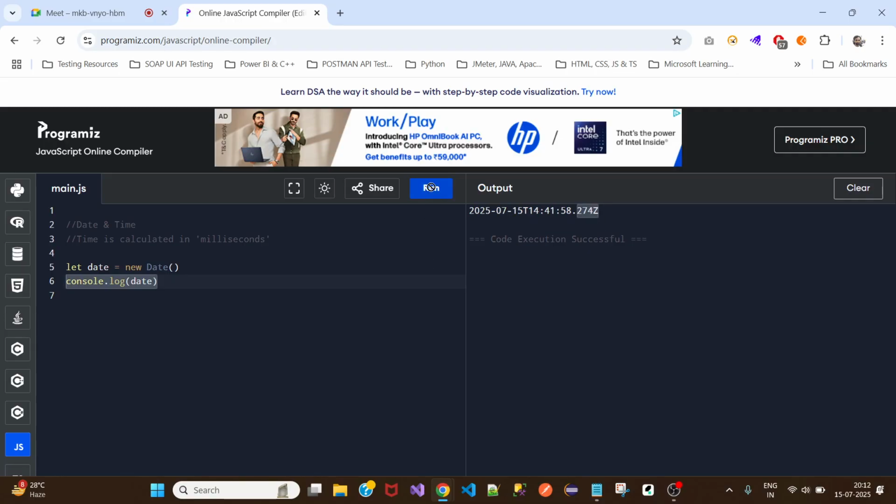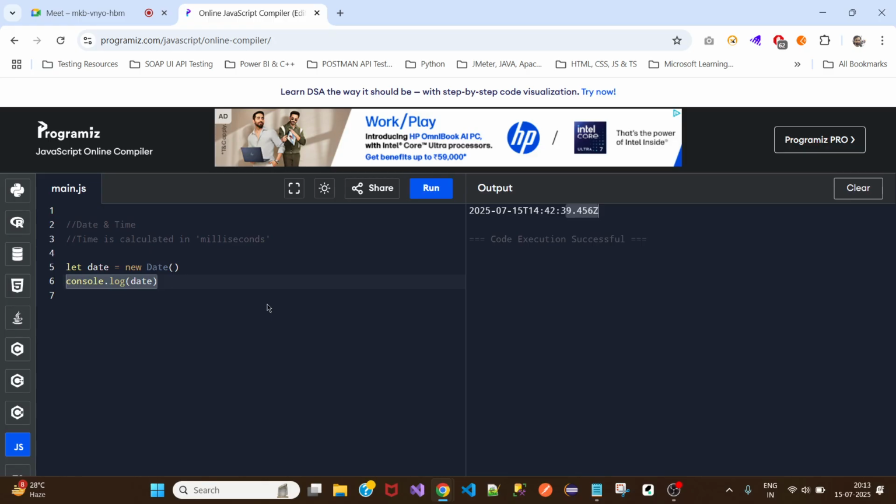Now when I run it once again, there is a change. Time is always calculated in milliseconds, and not only in JavaScript but in other programming languages as well. I'm pretty sure in Java also we have this date and time object, where time is calculated in milliseconds. Why exactly do they consider milliseconds?